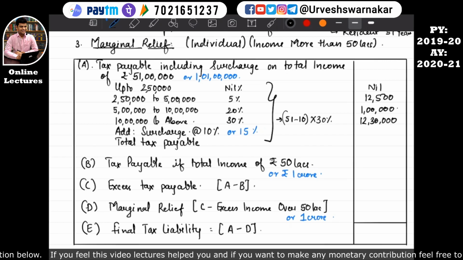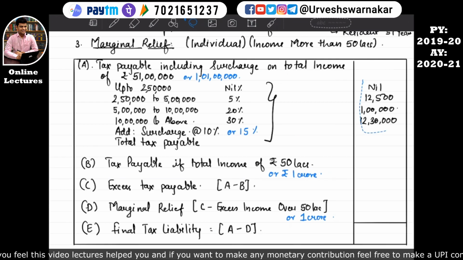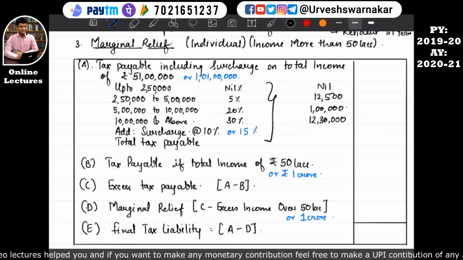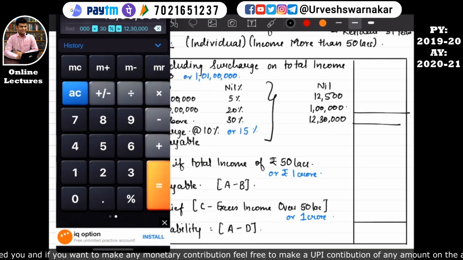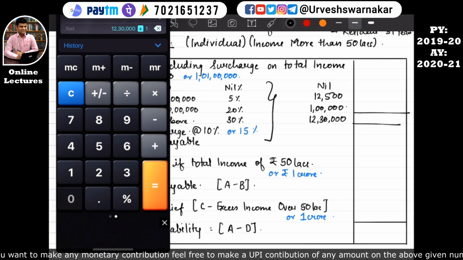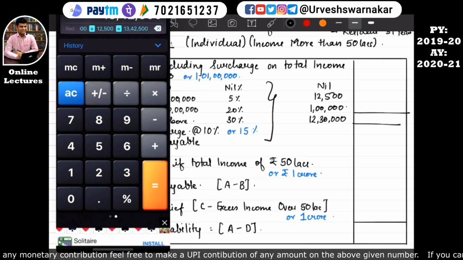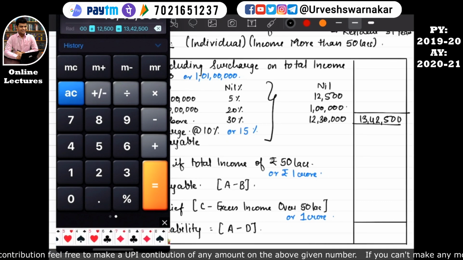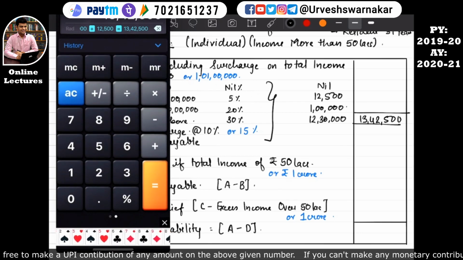So the total comes to 12 lakh 30,000 plus 1 lakh plus 12,500, which is 13,42,500. Let's check we have properly calculated. Okay, we have properly calculated.